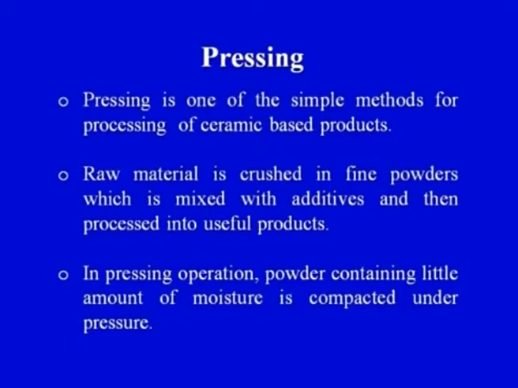Point number 2. Now what is the raw material that is going into the process? The raw material is crushed into fine powders, which is mixed with additives and then processed into useful products. So in pressing, we have a ceramic powder mixed with the additive and a certain amount of moisture. Now this is taken to equipment that we can call a press. In that, we put this in a particular mold and then we compress it, or apply pressure, in order to give it the desired shape.